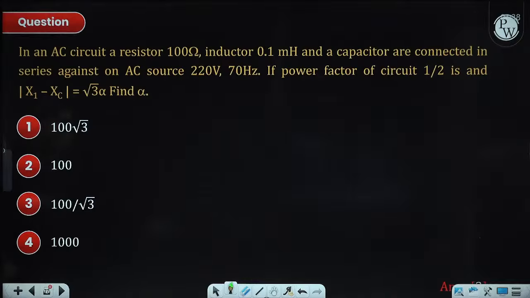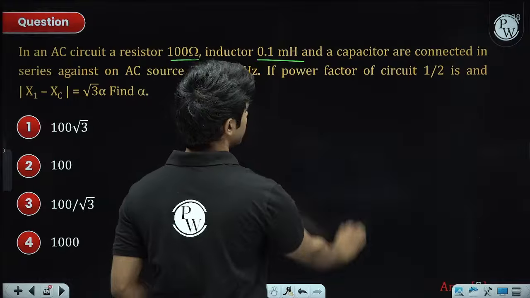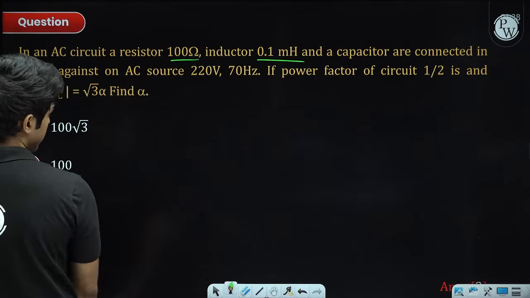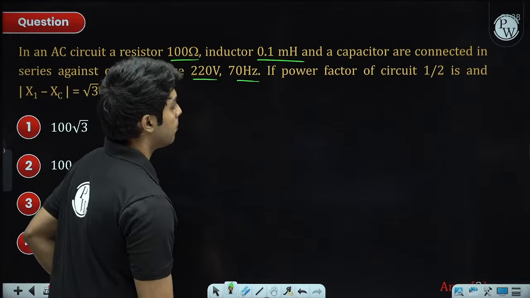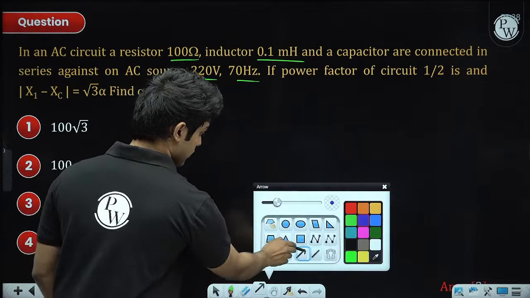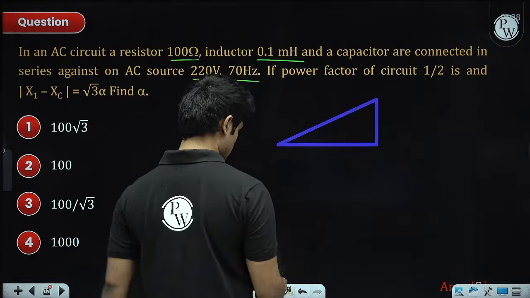Next, an AC circuit: a resistor of 100 ohm, an inductor of 0.1 millihenry, and a capacitor are connected in series. So, a series RLC circuit, the peak voltage and frequency are given, and the power factor of the circuit is half. So firstly, in these questions, just draw the impedance triangle.